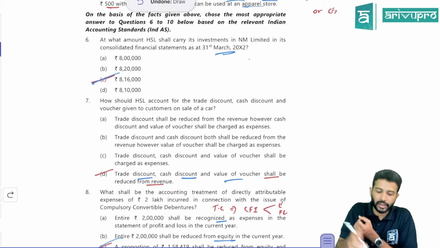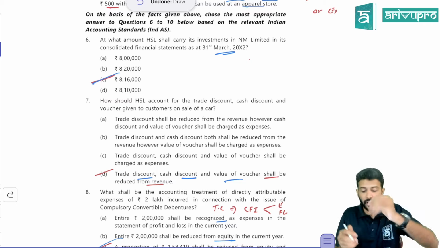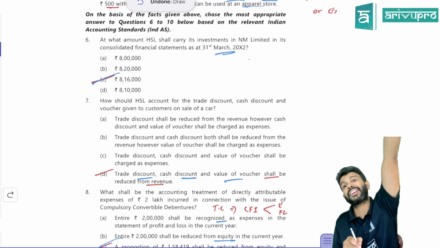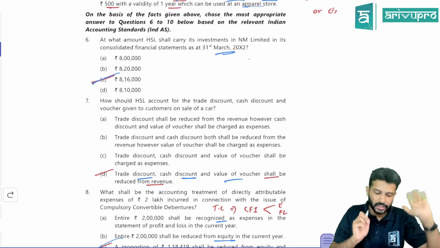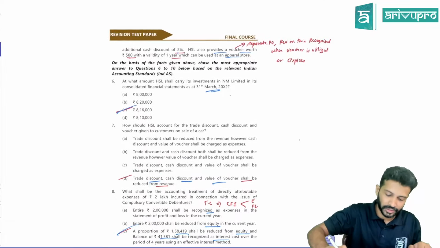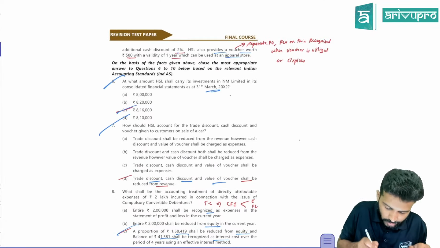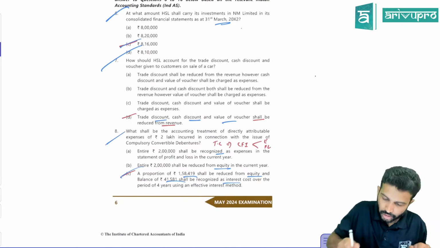Okay, because you cannot recognize the revenue relating to that extent. Revenue relating to voucher and all, you can recognize it only in the future. That's the reason D for Delhi happens to be the right option over here. Okay, so this we answered, this we answered. I think, yeah, transaction cost we already answered.